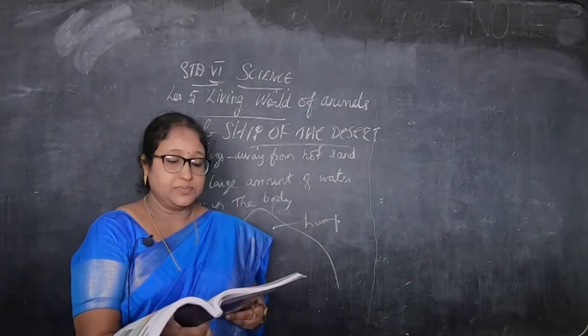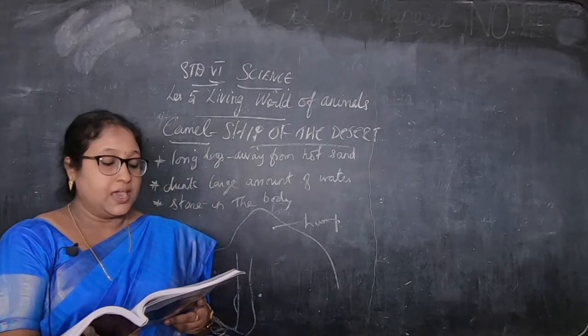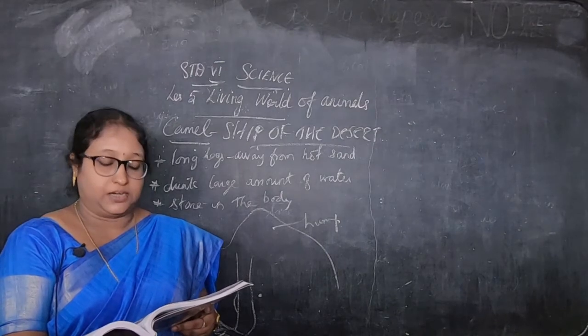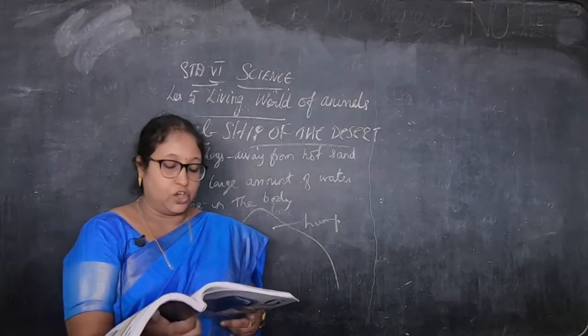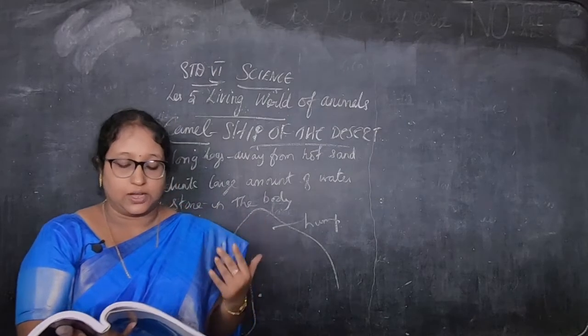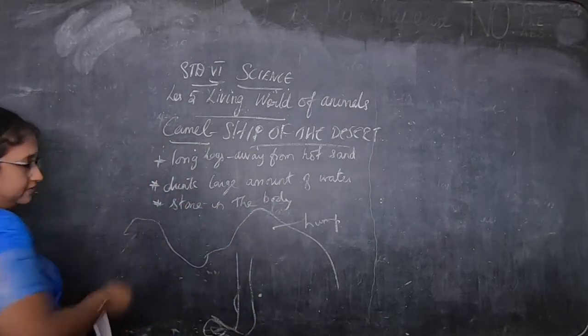Okay, children. Now next is the info bits given here. Spending winters in a dormant condition is called hibernation. Dormant means during sleeping. Okay, that is called hibernation.